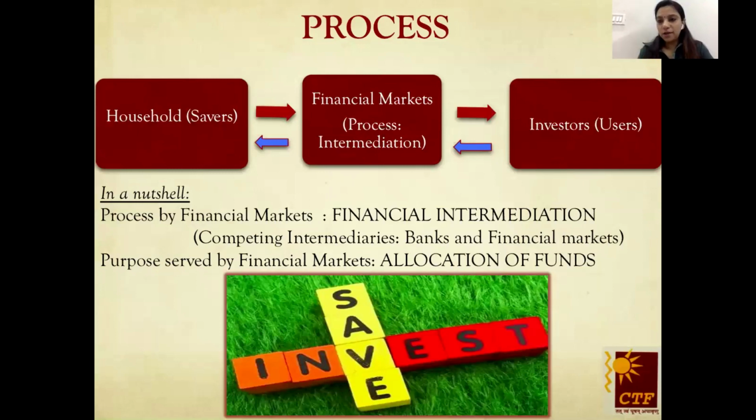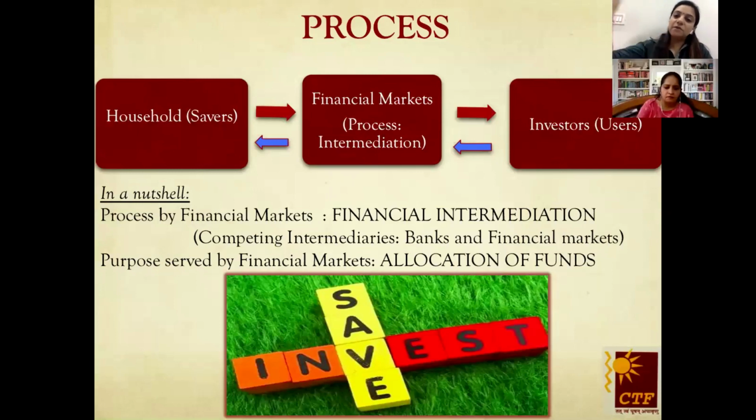Now, who all are the intermediaries? There are two intermediaries. Either banks, where we deposit the money in the bank account and they lend it in the form of loans. Or there are financial markets, which we are going to study in the further slides, where we invest money in the market and then it is given further to the deficit unit. So banks and the financial markets are competing intermediaries. There are two intermediaries, so they compete with each other.